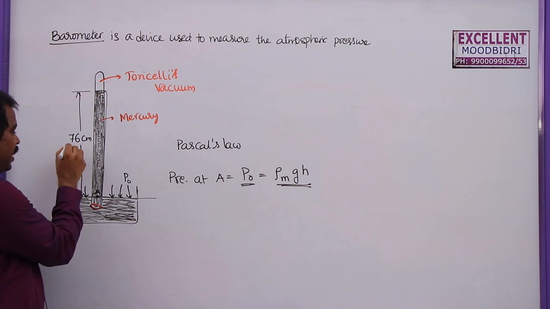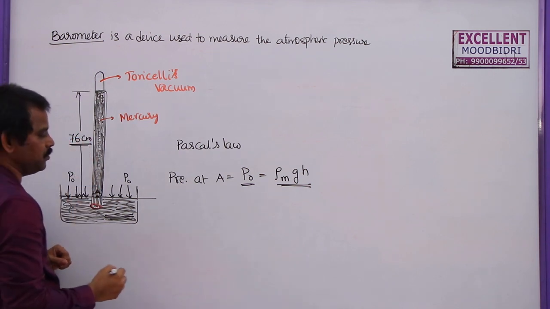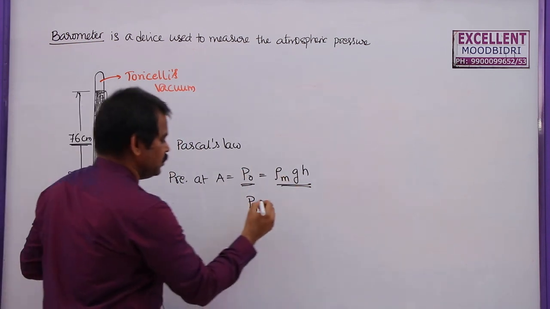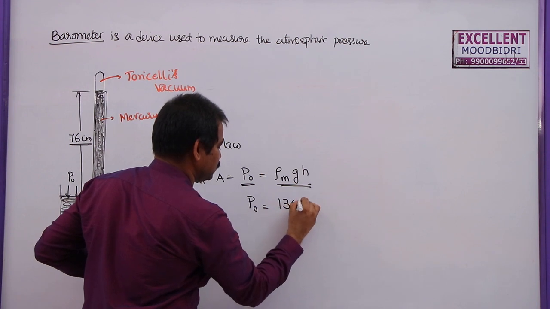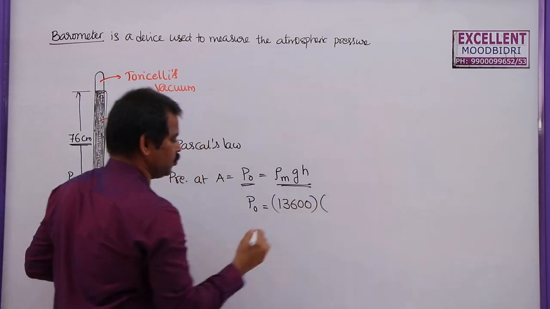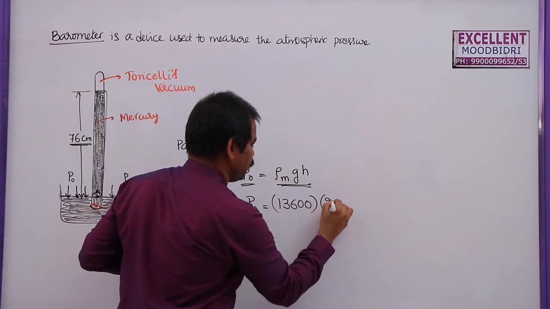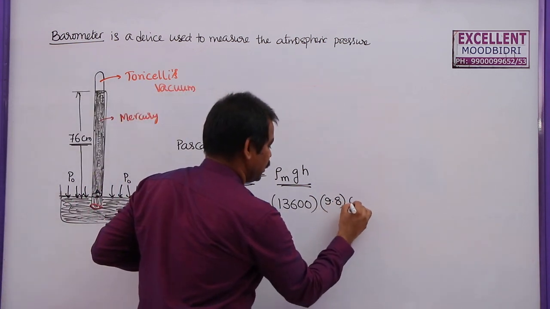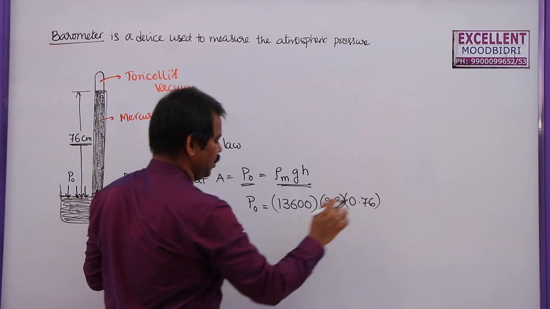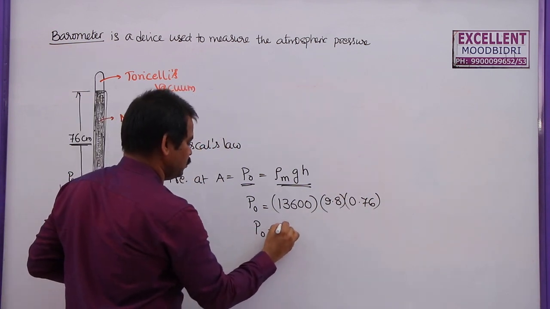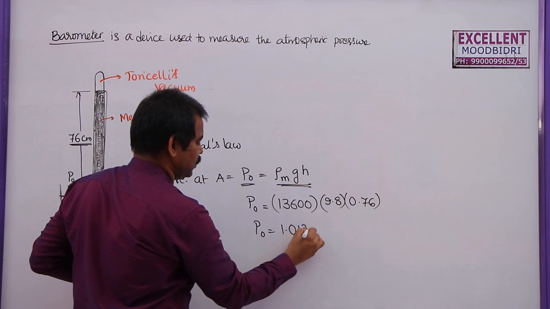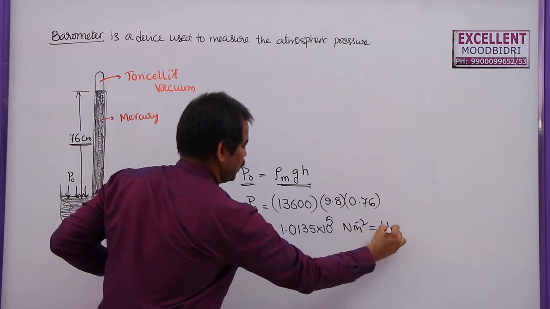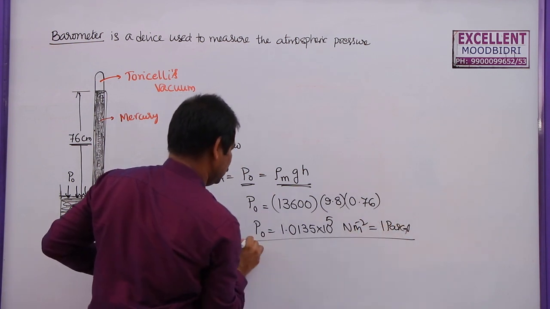So how to find the atmospheric pressure? We know that the height of the mercury inside this glass tube is 76 centimeters. So this atmospheric pressure is given by the density of the mercury, which is 13,600 kg per meter cube, and small g is equal to 9.8 meter per second square, and height is equal to 76 centimeters or 0.76 meters. I am taking all in SI units, and if you multiply this you will get 1.0135 into 10 power 5 Newton per meter square, also called Pascal. So this is the atmospheric pressure.